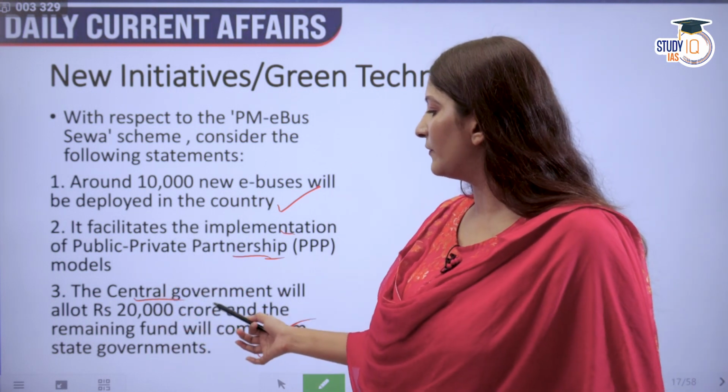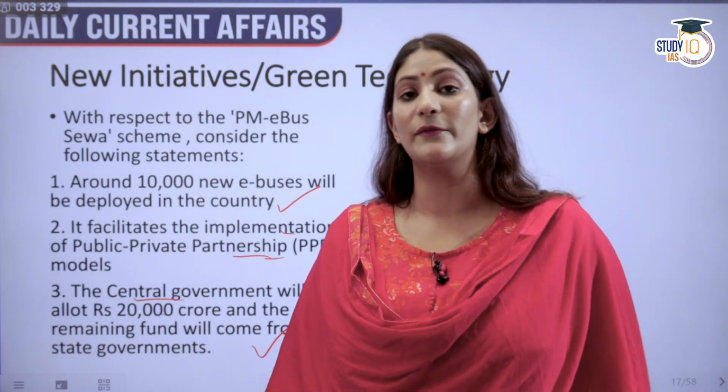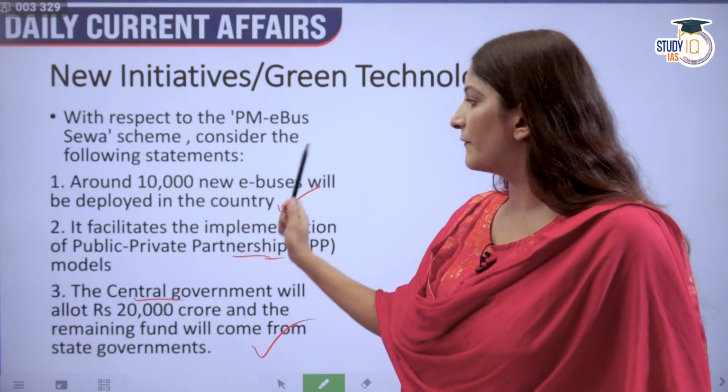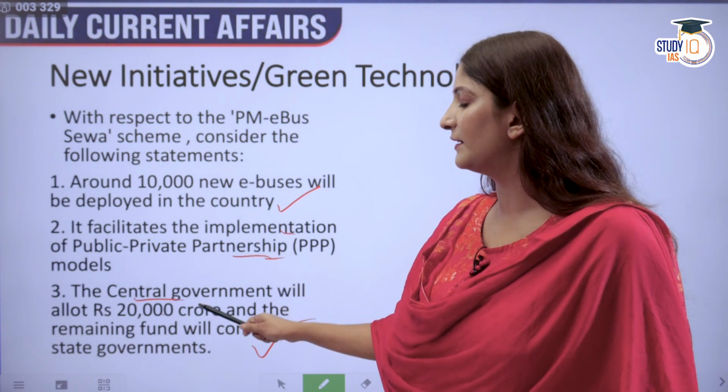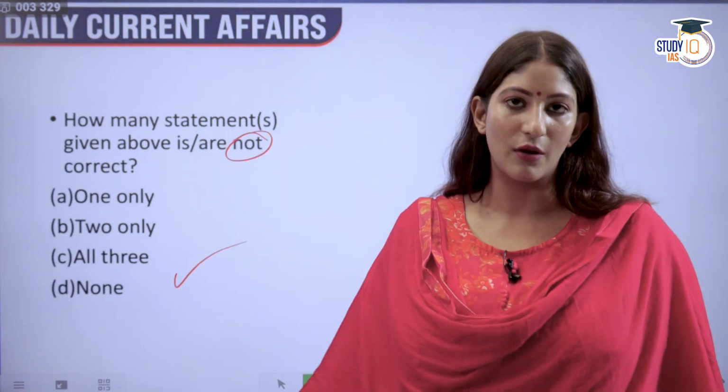Then the central government will allot rupees 20,000 crore. That is definitely correct. The rest will be coming from the state governments. So first is correct, second is also correct, third is also correct. How many are not correct? None are not correct, because all are correct.